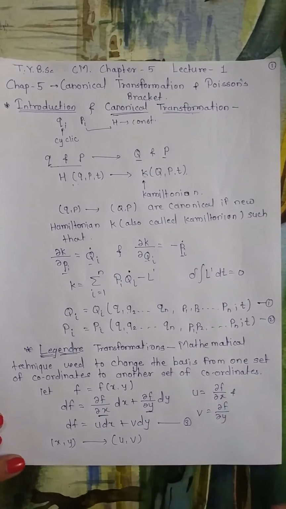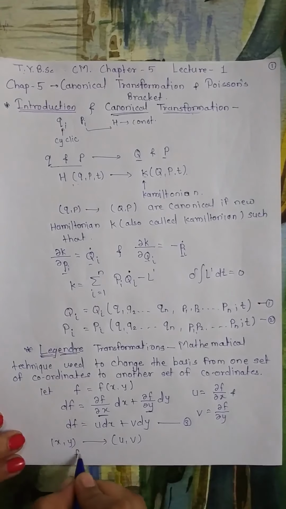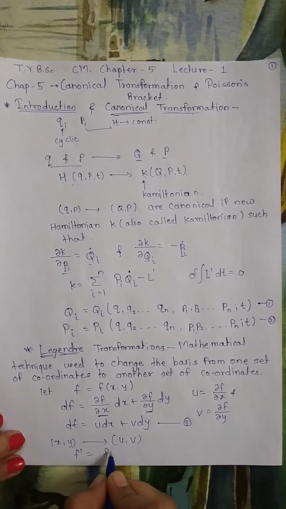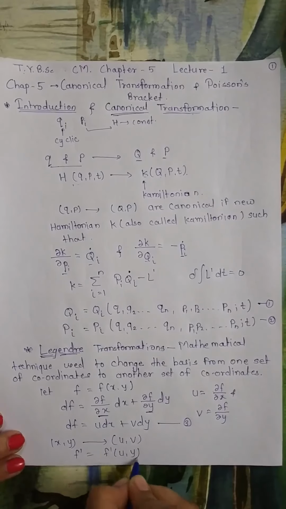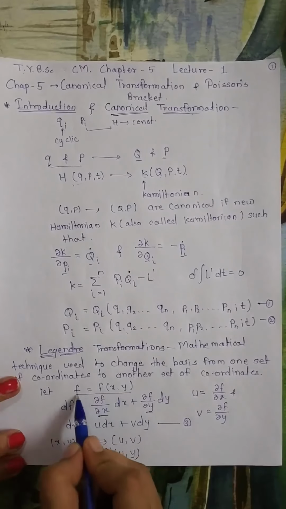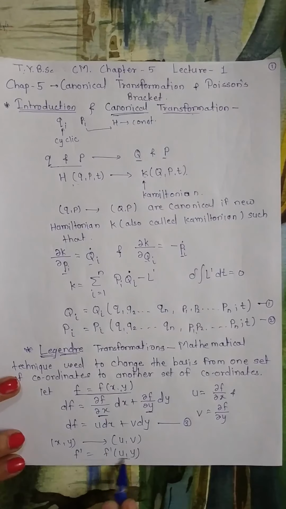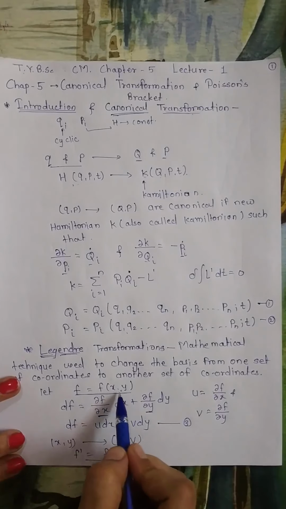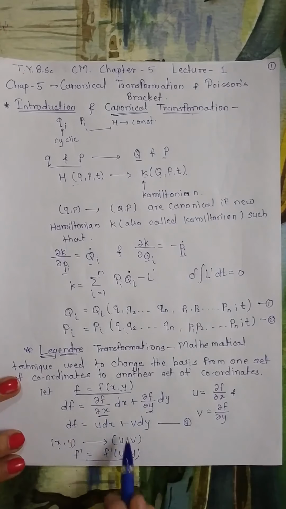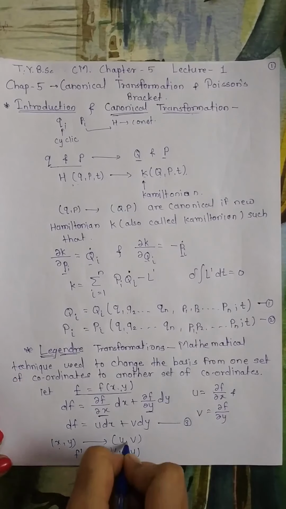Now for this we will consider a new function f dash. This f dash will be a function of u and y. Means we have transformed this function of the old basis to a new function with a new basis. Means we have changed one set of coordinates, which is xy, to another set of coordinates uv.